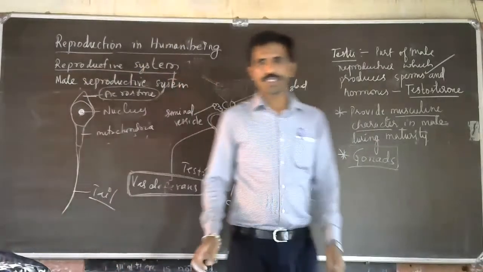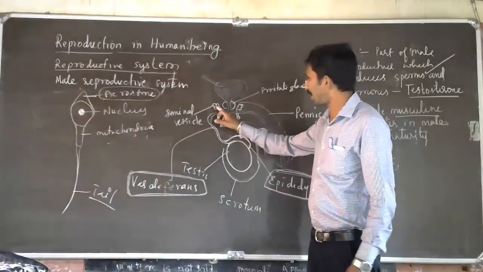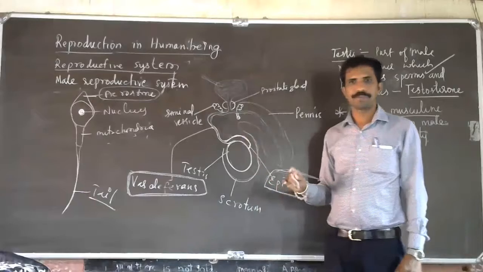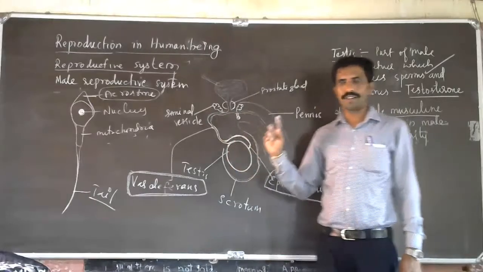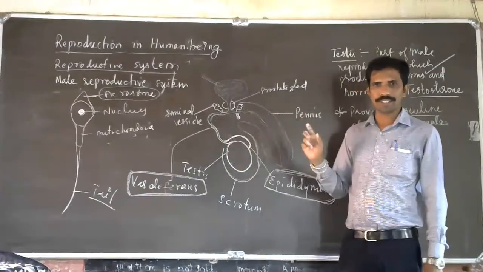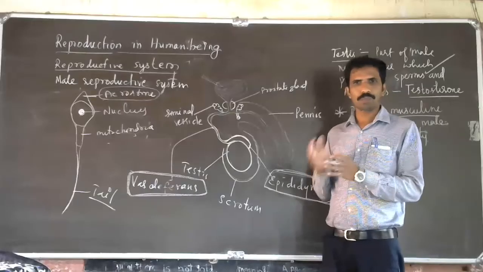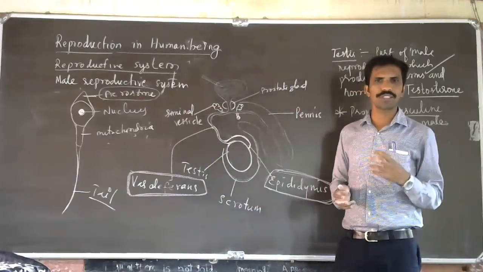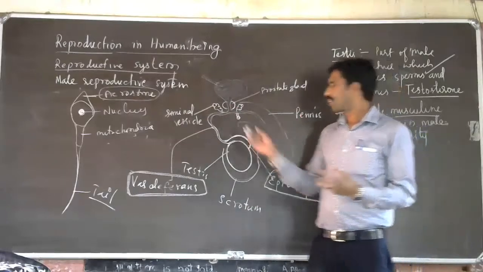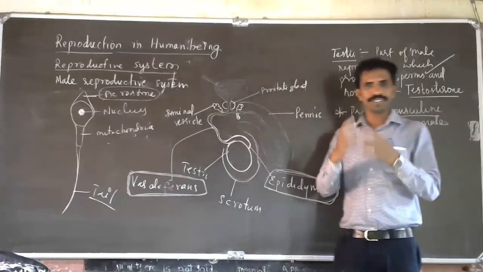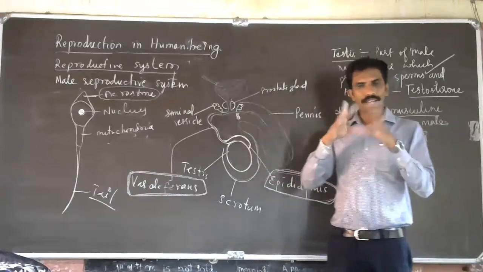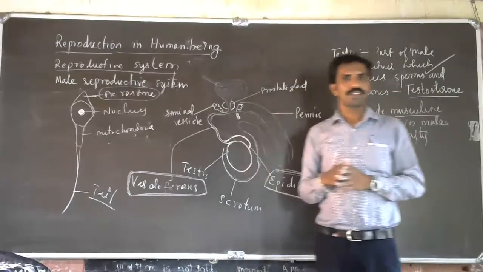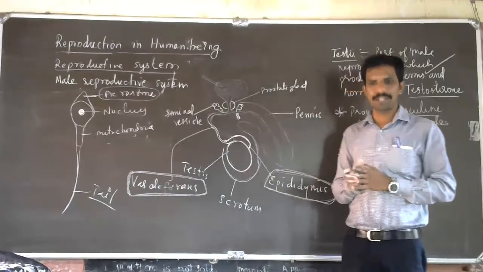Then the seminal vesicles. The seminal vesicle produces a fluid which gets mixed with the sperm. When the sperms get mixed with the fluid secreted by the seminal vesicles, it is called semen.